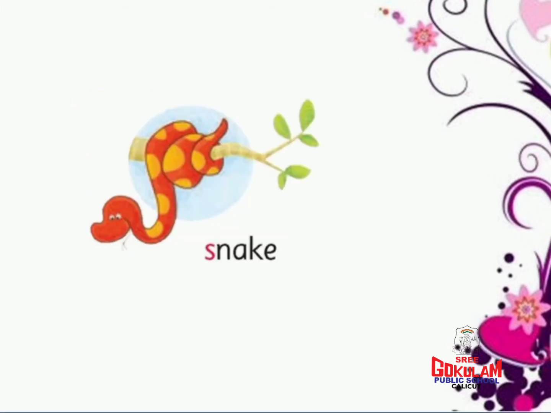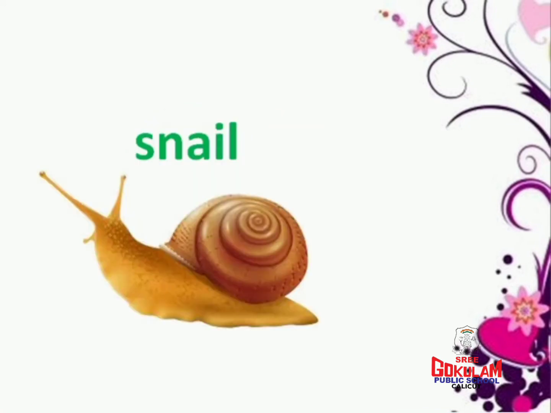S for snake. Snakes are reptiles with a long body. Some snakes are poisonous while some of them are non-poisonous. S for snail. Snail is a small creature with a shell on their body.